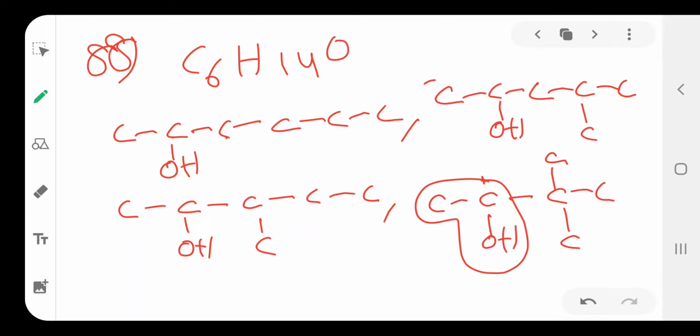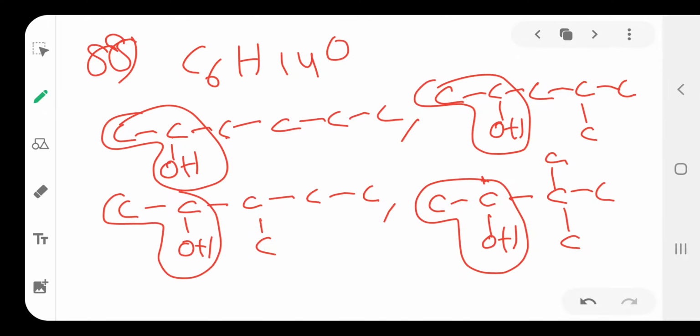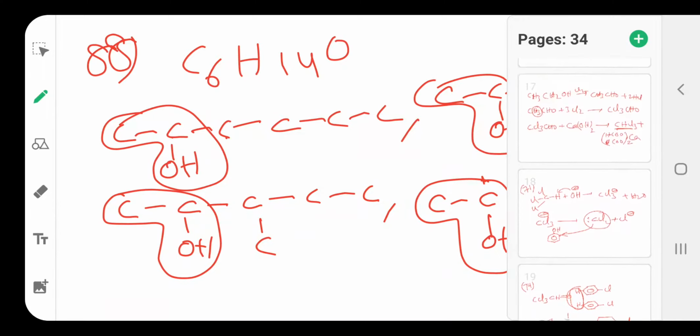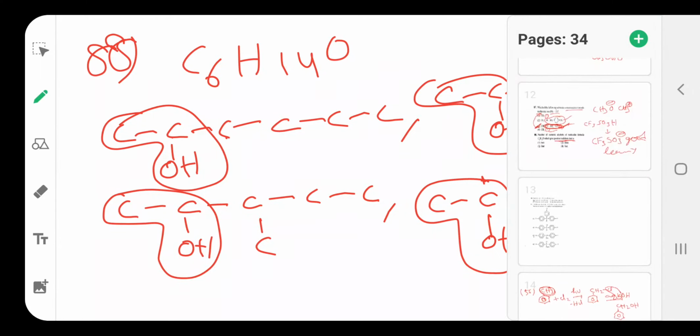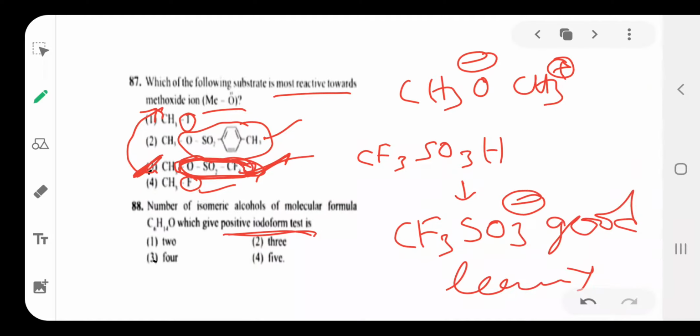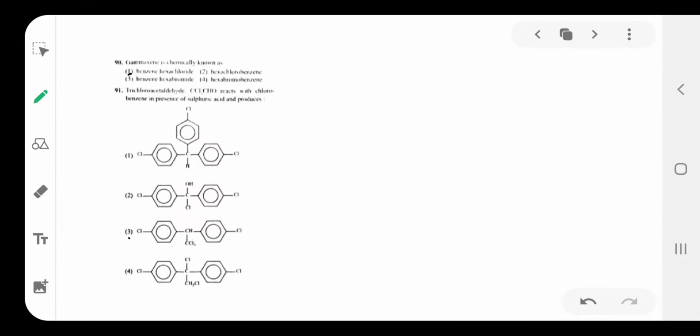So all these secondary alcohols give the positive iodoform test. Total how many isomeric alcohols? 4 isomeric secondary alcohols give the iodoform test. Option is 4.